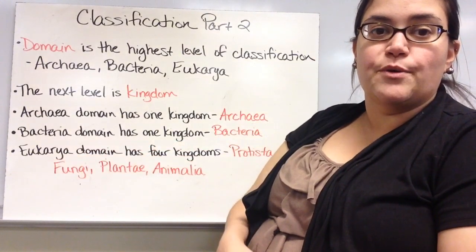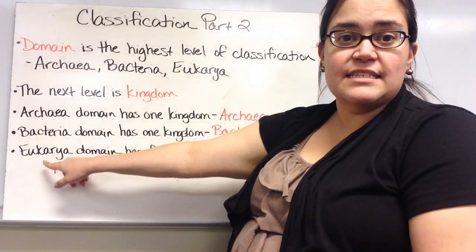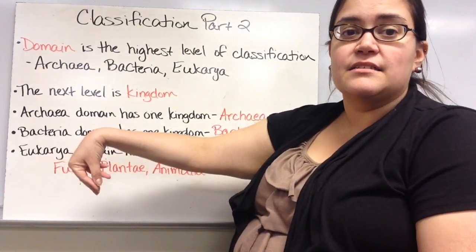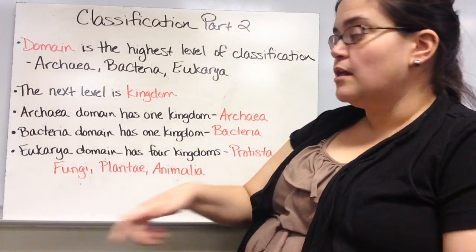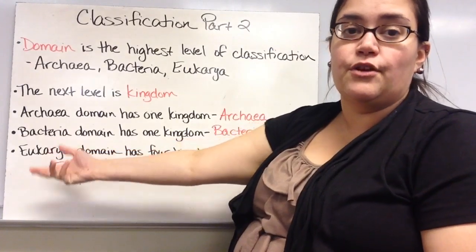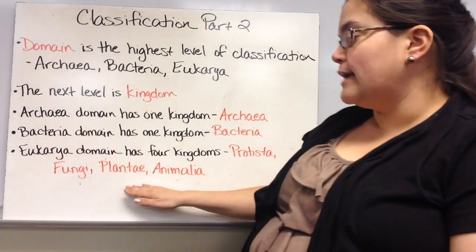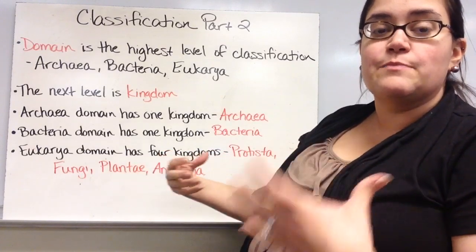Now eukarya, like I said in the previous video, eukarya is any organism that has a nucleus in its cell. They're eukaryotes. So we are in eukarya, but so are fungus and plants and these single-celled organisms that have a nucleus. They're very small. We are all in eukarya, but we don't have a lot in common, just that we have a nucleus. So there are 4 kingdoms in eukarya, and we get split into more specific groups.